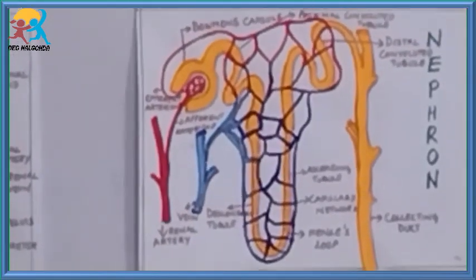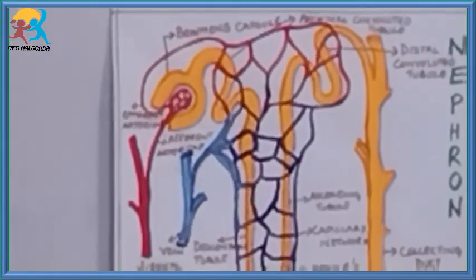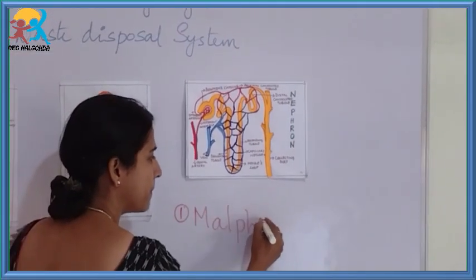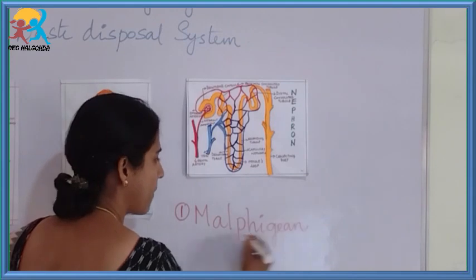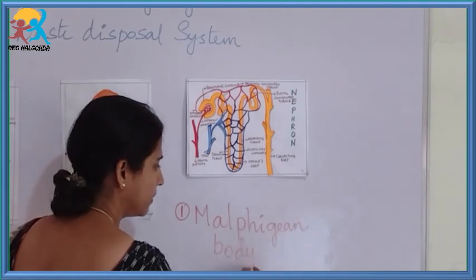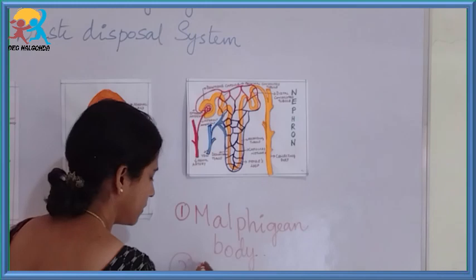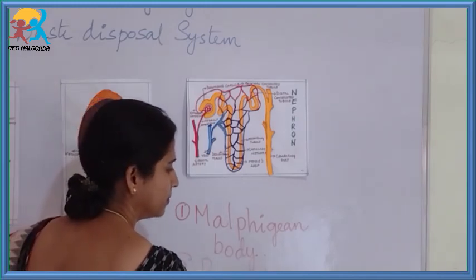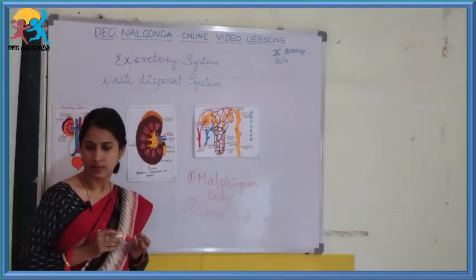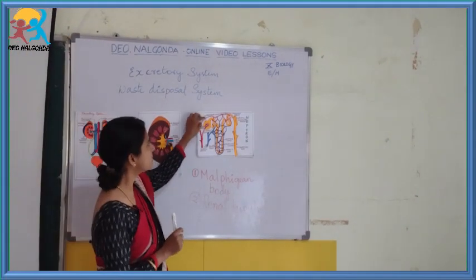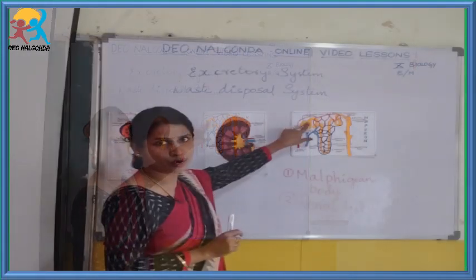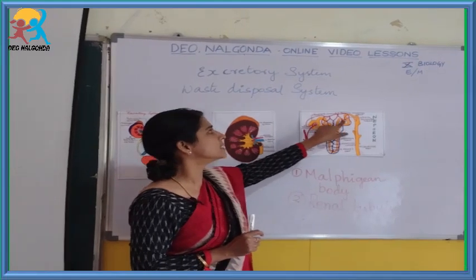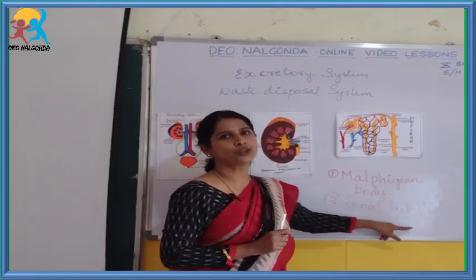So the nephron is basically divided into the Malpighian body and the renal tubule. This part is called the Malpighian body, and the remaining part of the orange colored tubule, which you can see, is called the renal tubule.